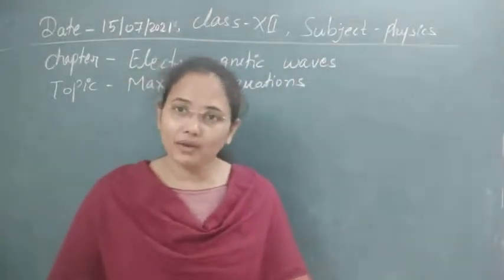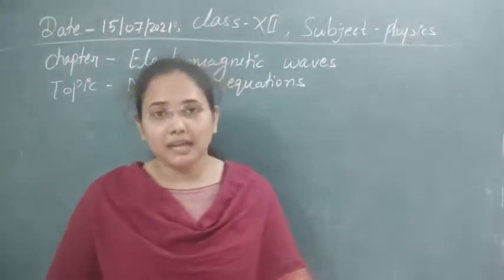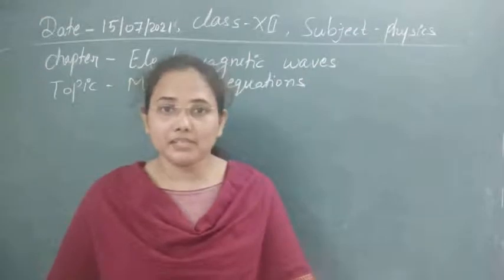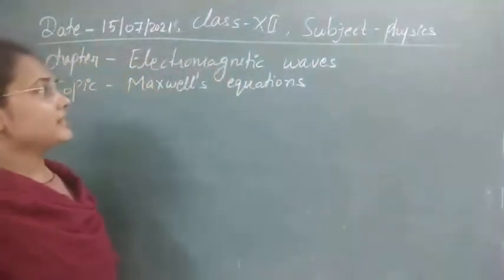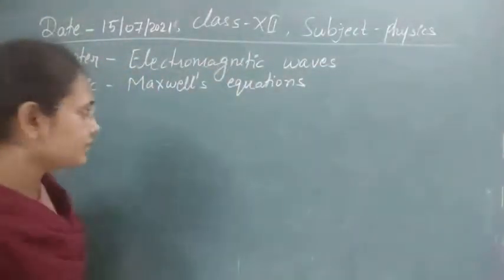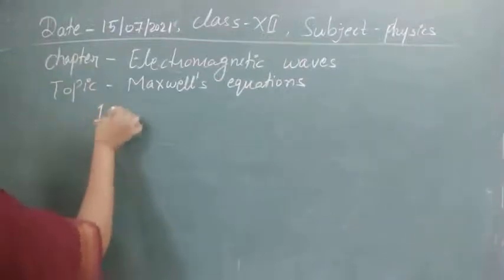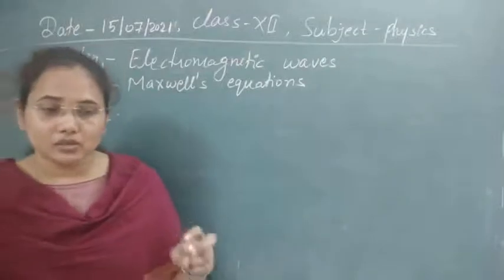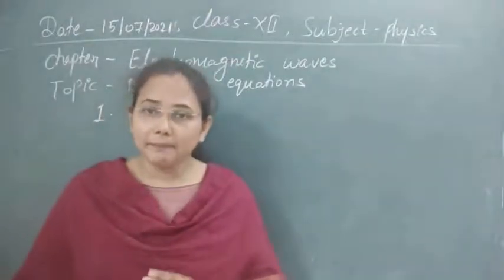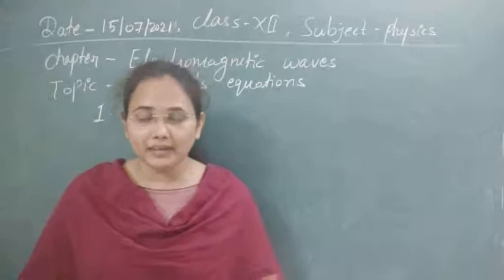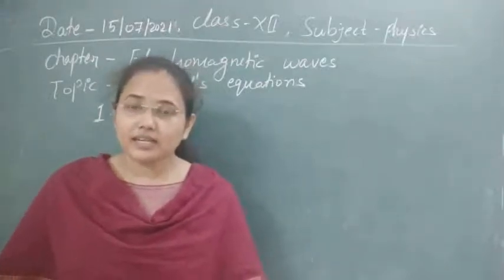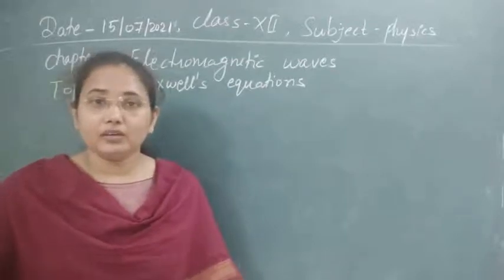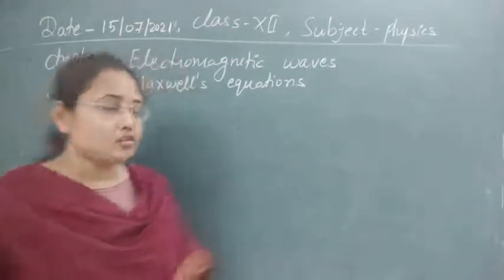So I will tell you how we can understand the mathematical things that Maxwell did and how he established that. So first let's again write Maxwell's equations. We have the first Maxwell equation, which, as I told you already, is from electrostatics. Maxwell's four equations represent the four fields of electromagnetism: first is electrostatic, second is magnetostatic, third is magnetodynamic, and fourth is electrodynamic. So let's see one by one.